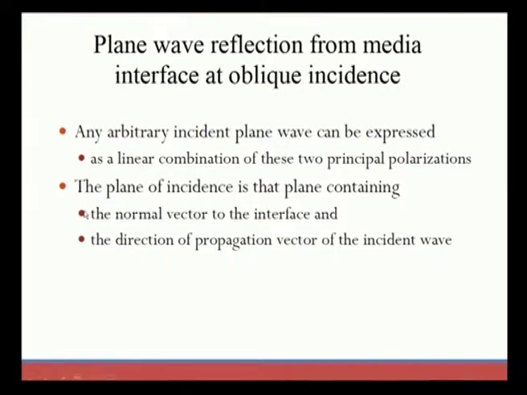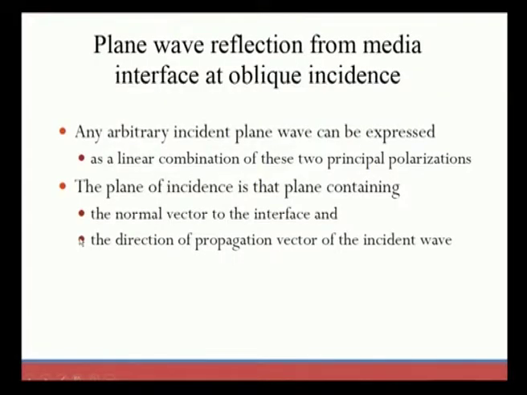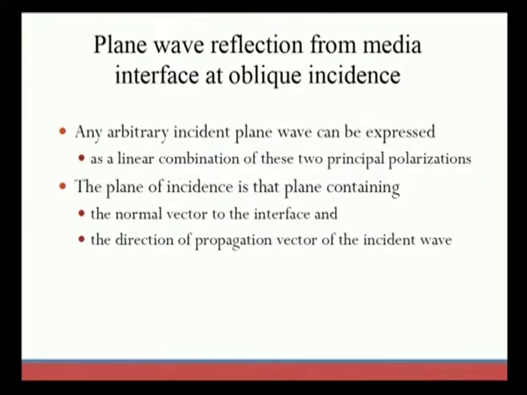The plane of incidence is the plane containing the normal vector to the interface, and also the direction of propagation vector of the incident wave. So, this plane of incidence consists of a normal vector to the interface, and also the direction of propagation vector of the incident wave. Whenever we speak of the plane of incidence, these two will be there. We need to remember this.